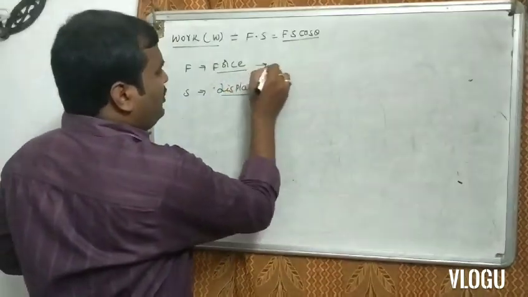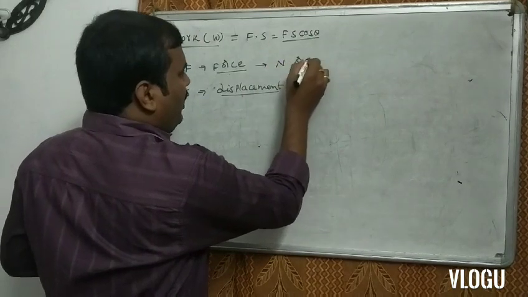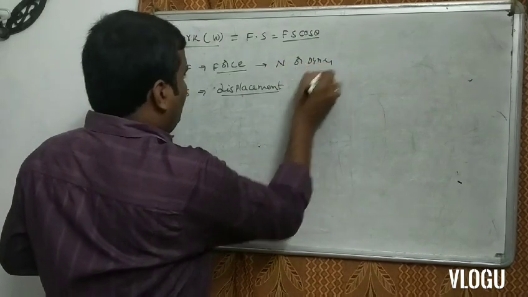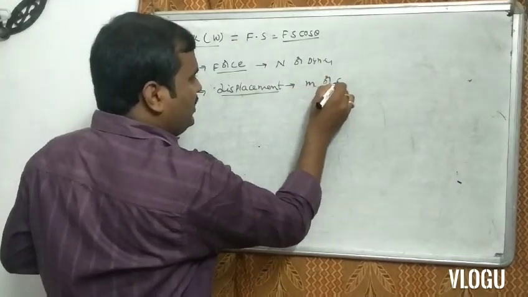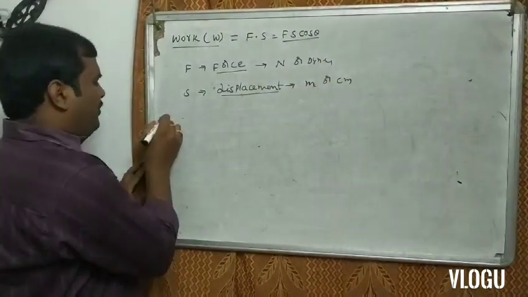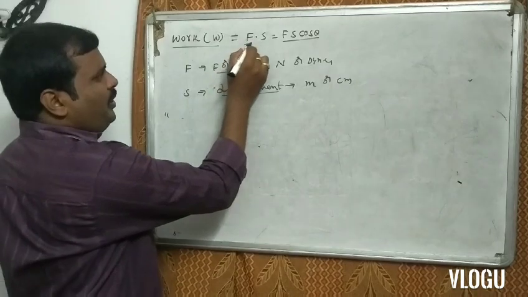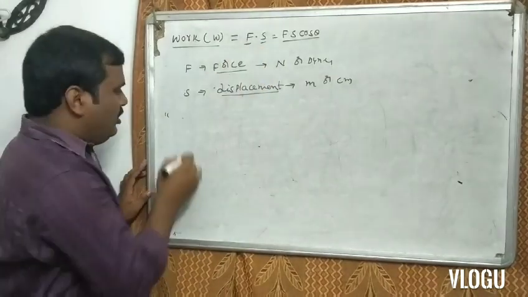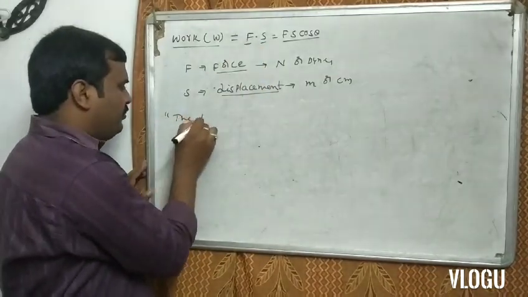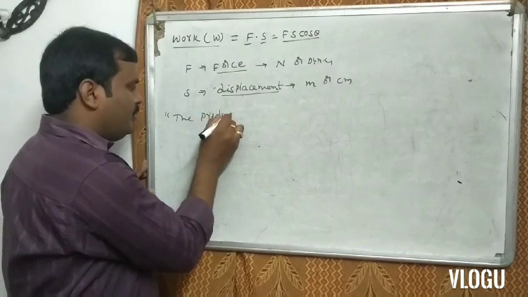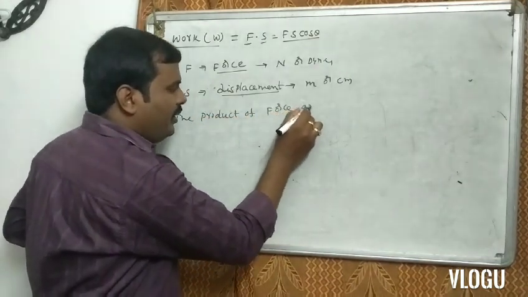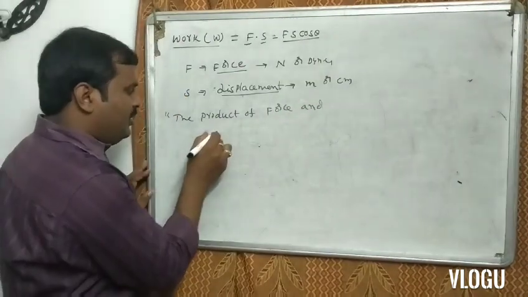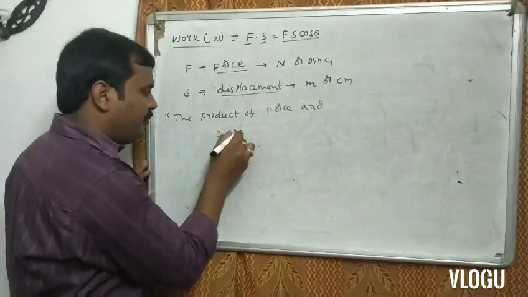What is the unit of force? In MKS, Newton, or in CGS, dyne. What is the unit of displacement? MKS in meter, CGS in centimeter. What is the definition of work? Work is nothing but the product of force and displacement.